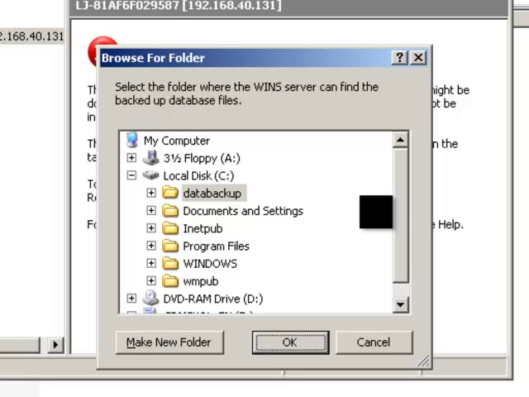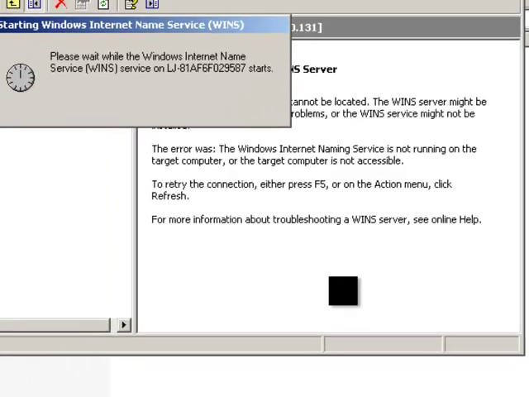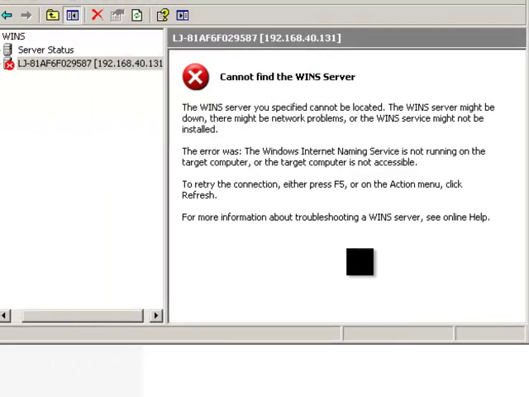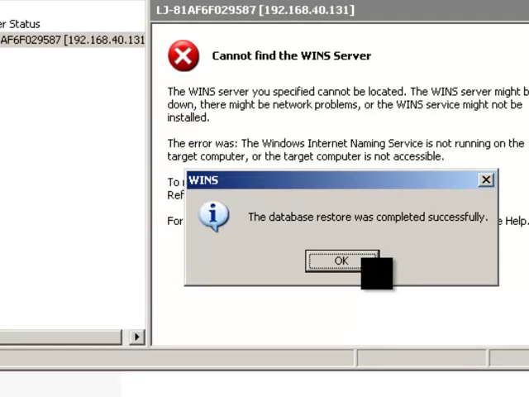So where did we back up the database? In the data backup folder. So click here. So the database can be restored, and it says the database restore was completed successfully. Click OK.